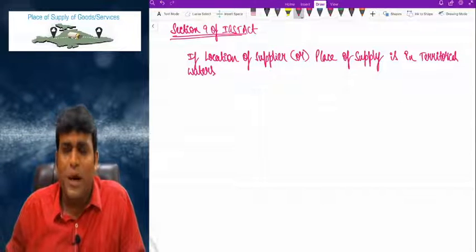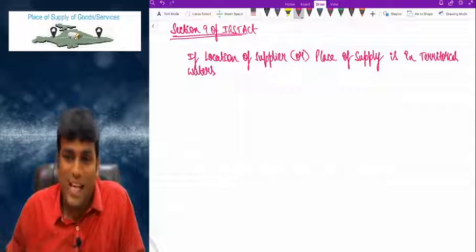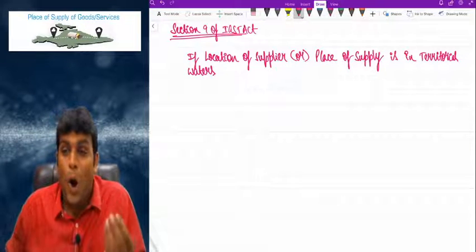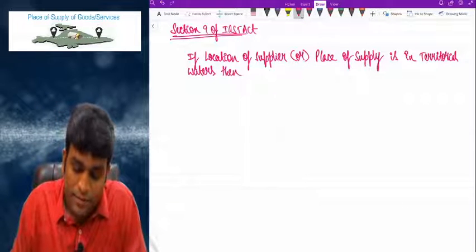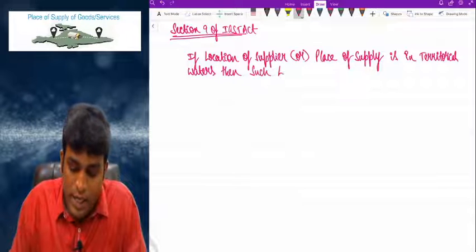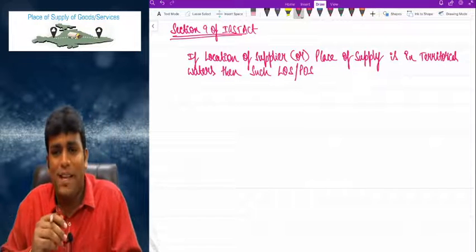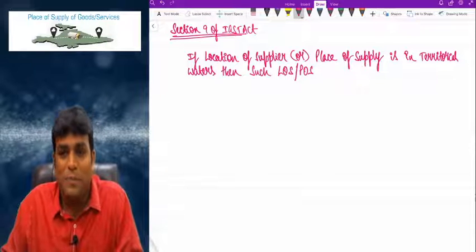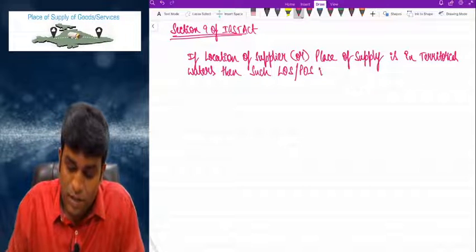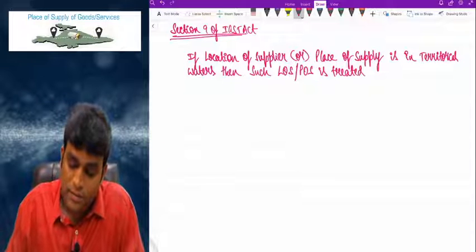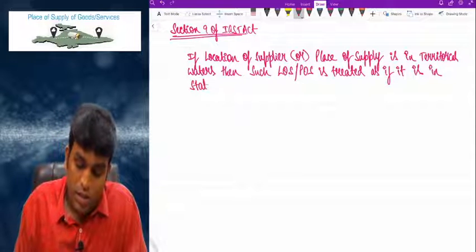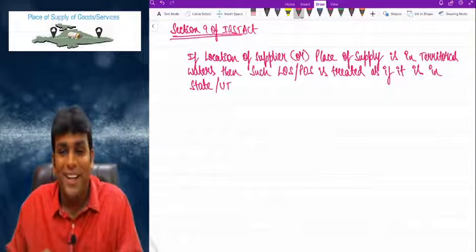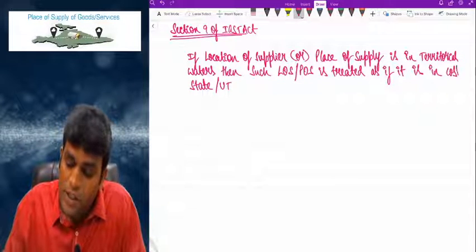Correct, right? But one important point this section tells is that if the location of supplier or the place of supply is in territorial waters, then such LOS or POS, LOS means location of supplier, POS means place of supply, is treated as if it is in a coastal state or UT.